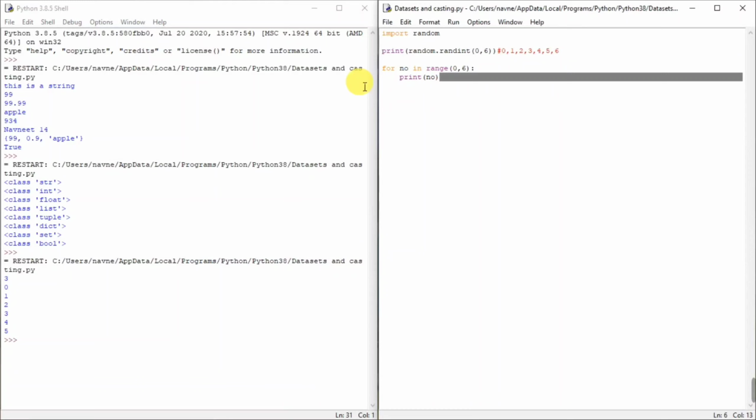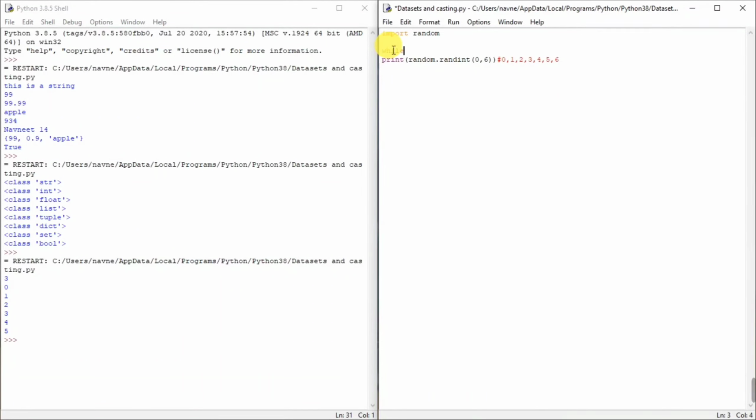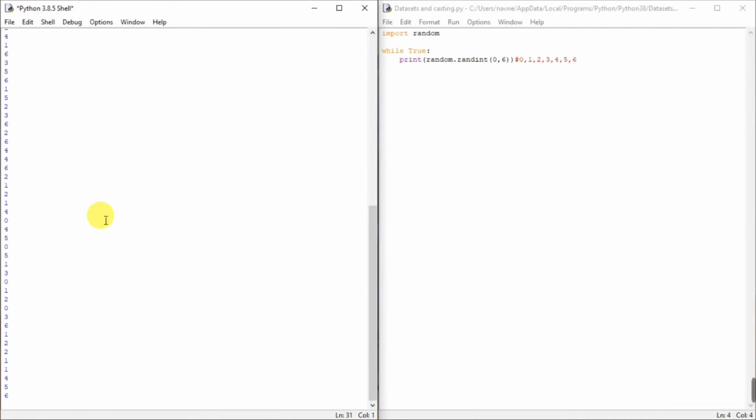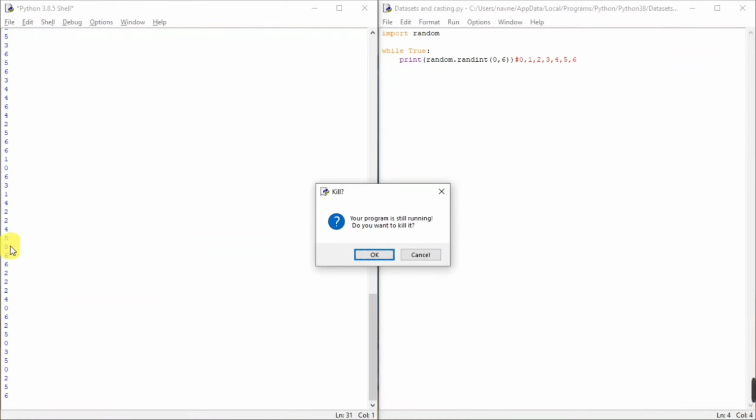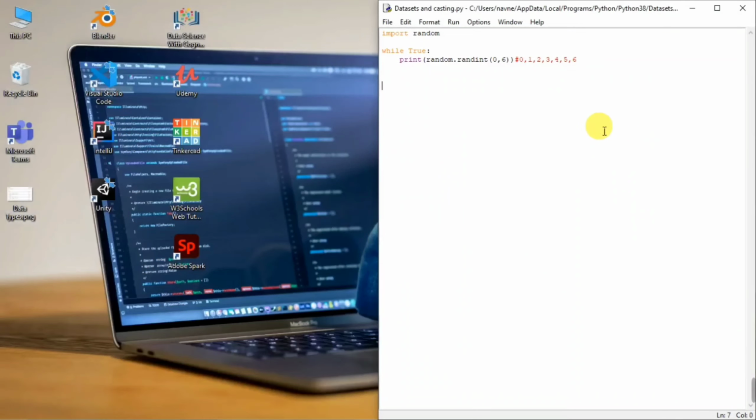Now let me show you all the values in randint, and if I try running it, it's a never-ending loop, means it will continuously go on. I will have to kill the terminal to show you the response. So see, it's never ending. So let me just close it. Now you can see I've got 1, 2, 3, 4, 5 and 6. So this includes all the items from 1 to 6. So that's all for the range. I will just kill this for once.